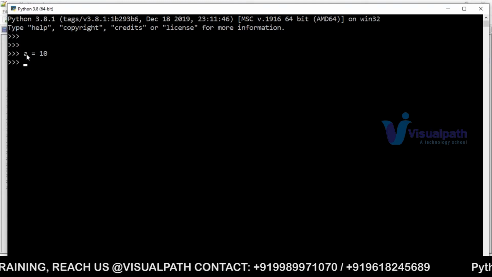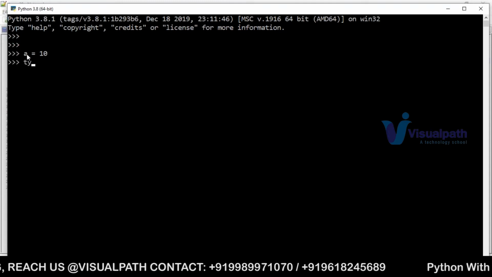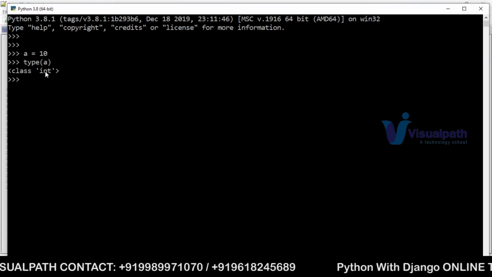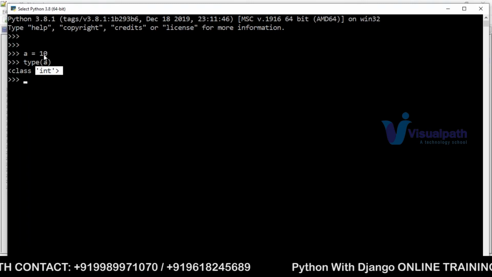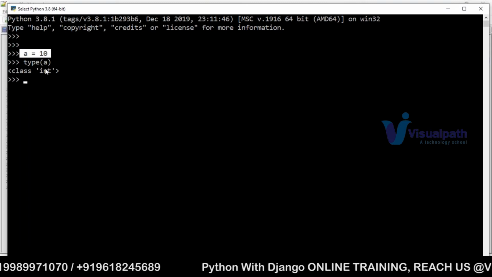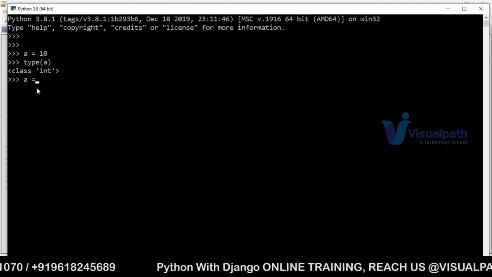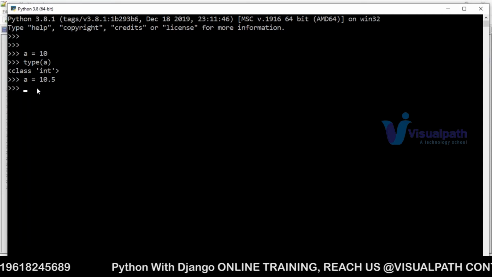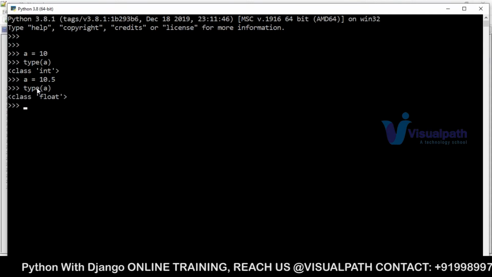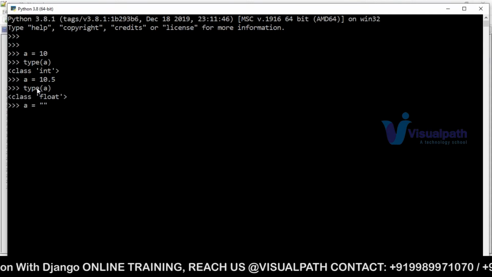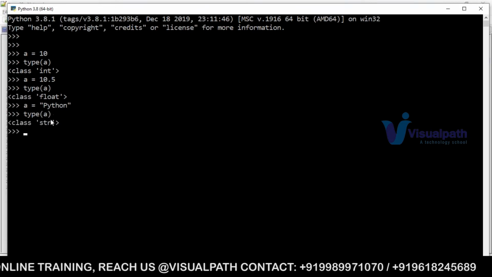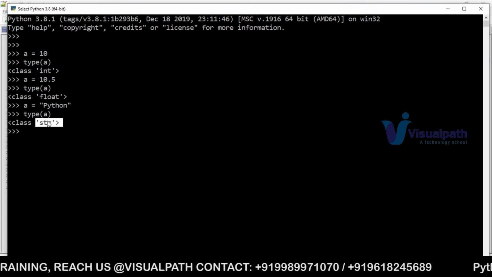Now, if you ask what is the type of this variable, we have a function called type, right? type of a. If you see, it is int. So based on the user input, Python will compute and treat it as an integer. Now, same a, if I modify it to a float, and ask what is the type of a, it is float. Same thing if I take a string, it will be treated as str. So this is what we call dynamically typed.